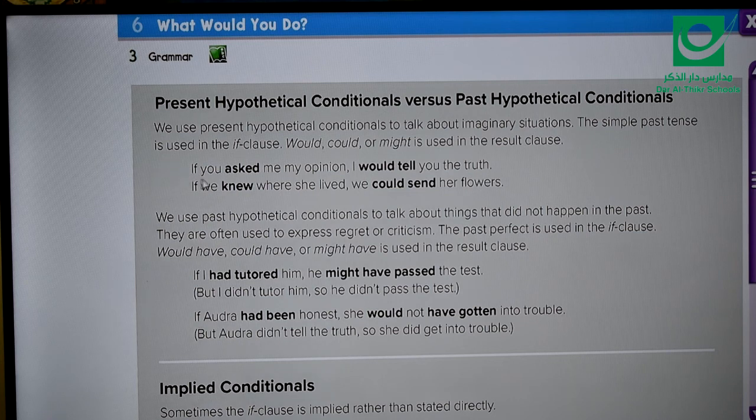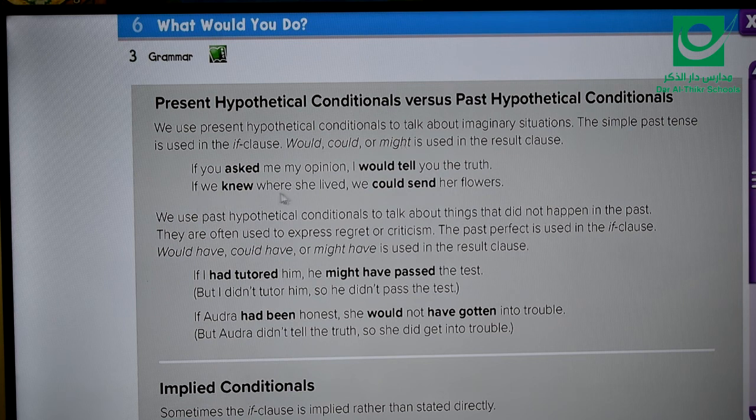Number one, if you asked me my opinion, I would tell you the truth. Well, in fact, I'm not asking you for your opinion, but this is just an imaginary situation. If you did so, I would tell you the truth. So again, if you asked, we used past simple here. And then in the second part of the conditional, we use would and the infinitive. Of course, you can use could or might as well.